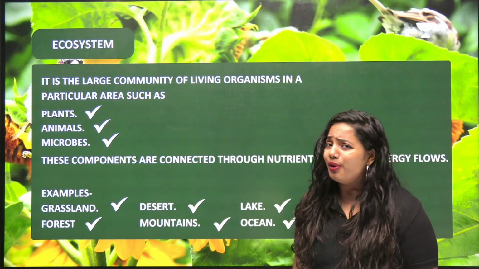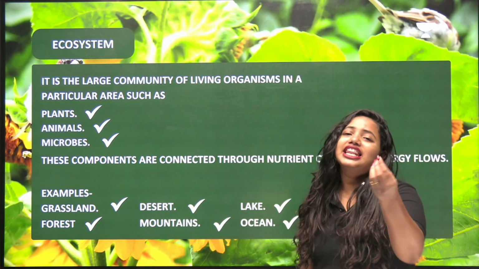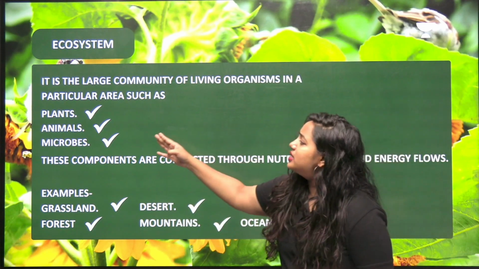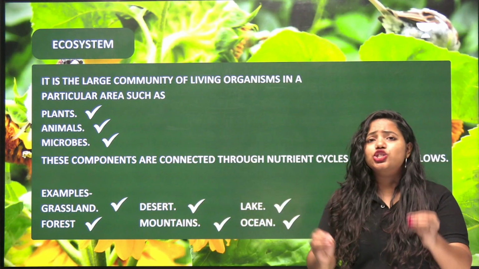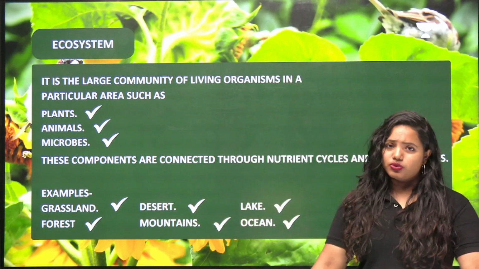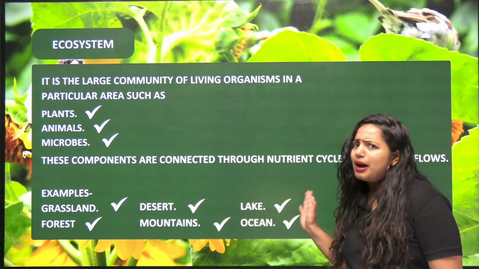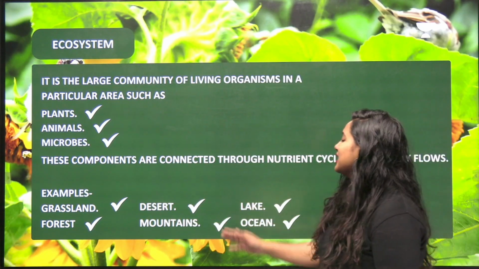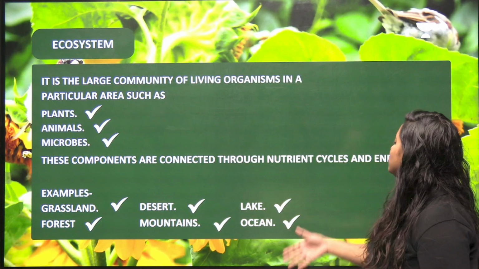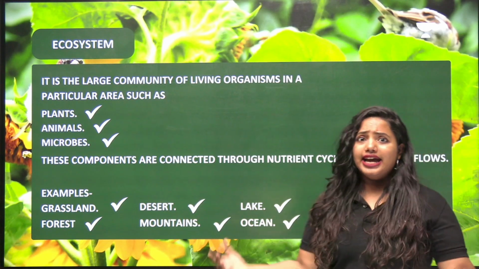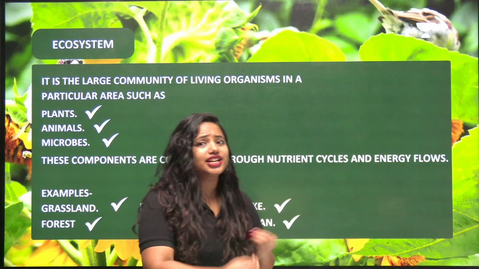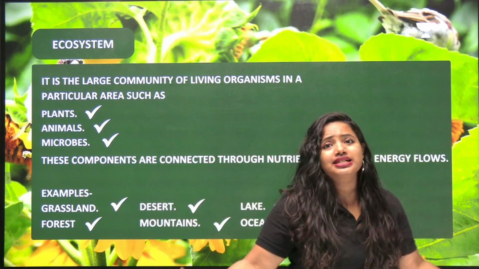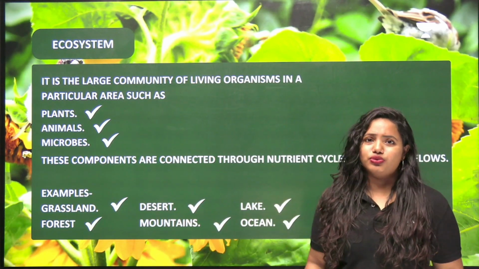And how are these formed? Due to the presence of living organisms there. So plants, animals, microbes, all these are considered as various components which contribute to the formation of an ecosystem. And what are the other examples for it? Grassland, desert, forest, mountains, lake, ocean, etc. But how are these connected? These are connected through nutrient cycles and through energy flows.